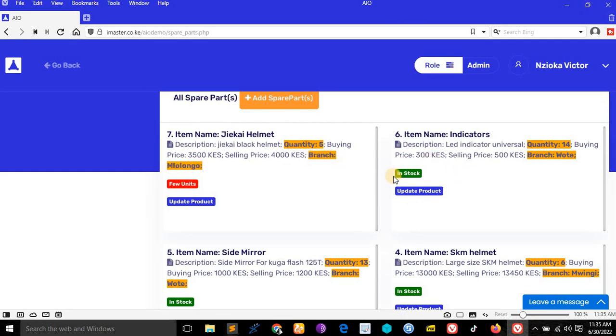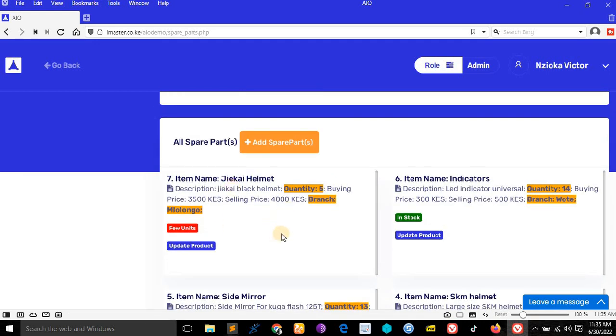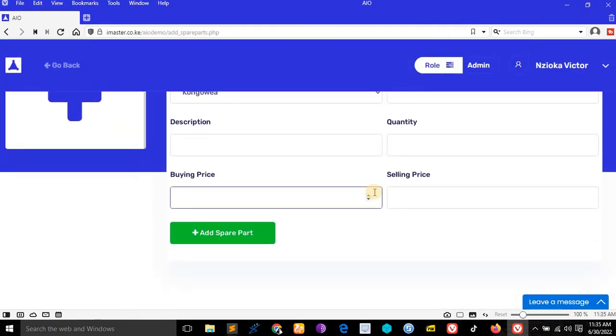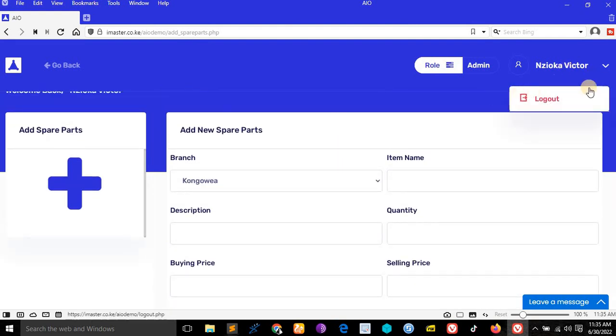You see, if an item's quantity is 6 and above, this button here will turn green and it will write in stock. But if it is below 5, it will write few units left. How you can still add a spare part here, still the same way we have added the vehicle, you can add the spare part here. See, and if you come here, you will not find the menu.